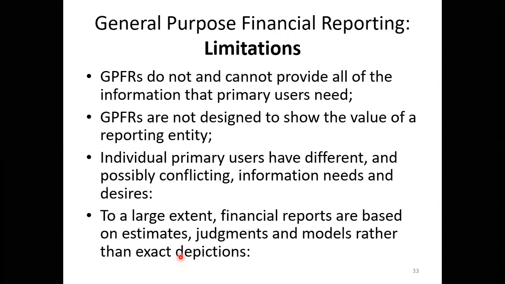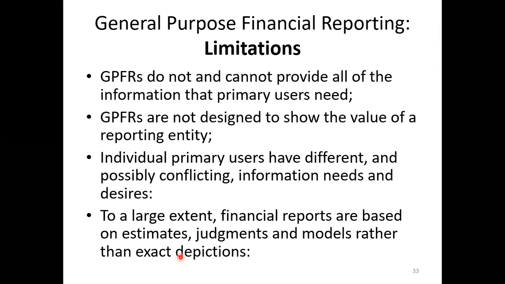So you can observe a certain type of information. You are unable to get information about what items they have sold, what the cost of each item is, how many employees are working there, what technologies are being used. This kind of information you are unable to get from their general purpose financial statements.